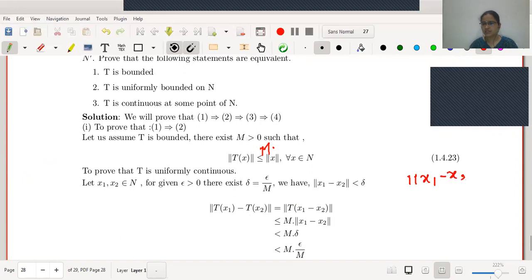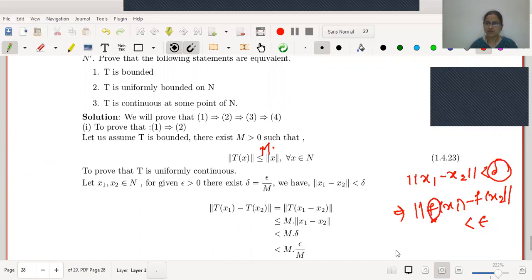Norm of x1 minus x2 less than delta implies norm of f(x1) minus f(x2) less than epsilon. If for every epsilon such a delta exists, then the function f is said to be uniformly continuous, right? Here we want to prove that T is uniformly continuous.